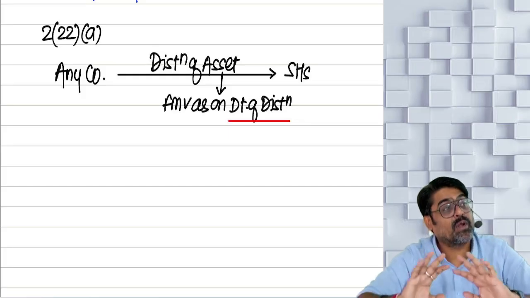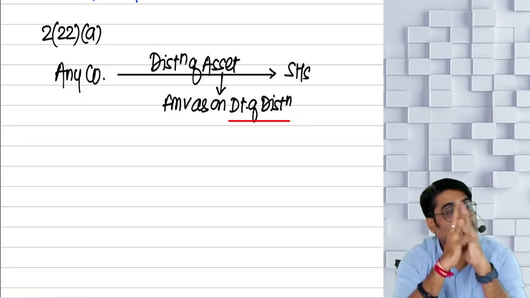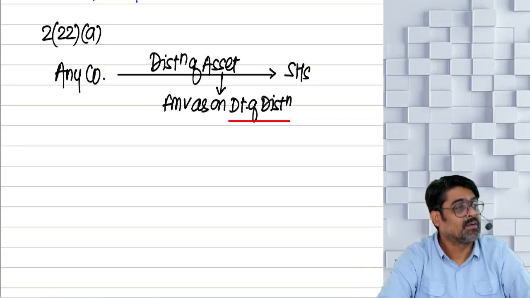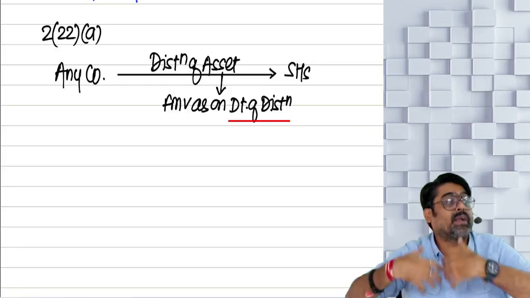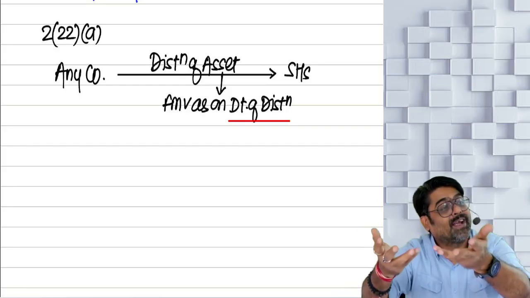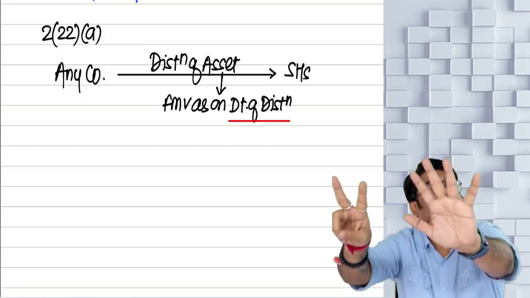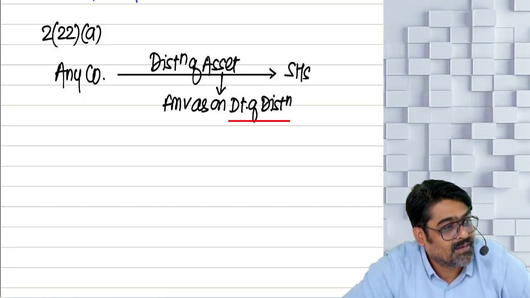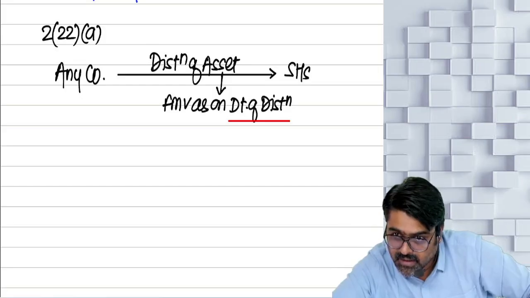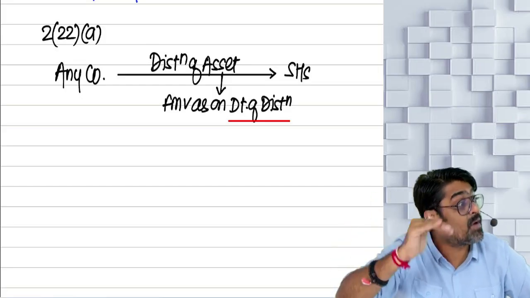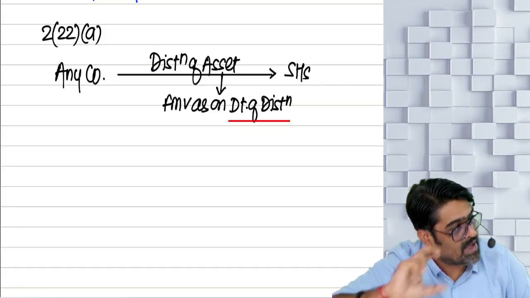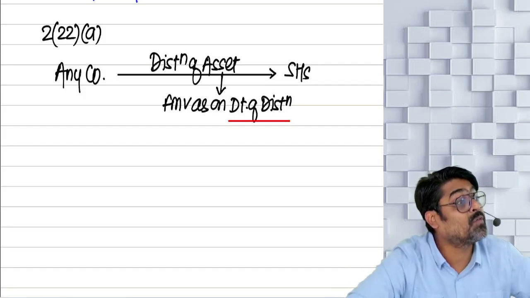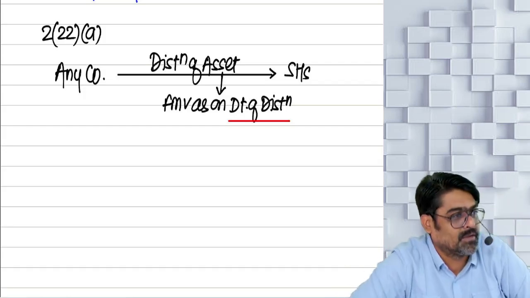Maximum dividend, if it would have been paid in cash, would have been how much? 6 lakhs, because the reserves available were 6 lakhs. So if the profits are distributed in the form of an asset, how can you say that 7 lakh is a deemed dividend if the profit available itself was 6 lakh? So for distribution to the shareholder in the form of an asset, the fair market value of the asset will be treated as a deemed dividend, but it will be only to the extent of accumulated profits.